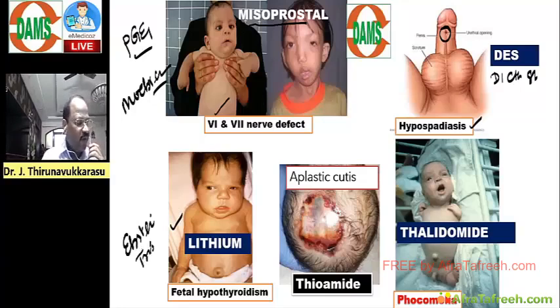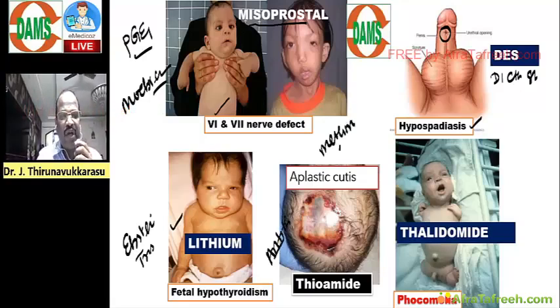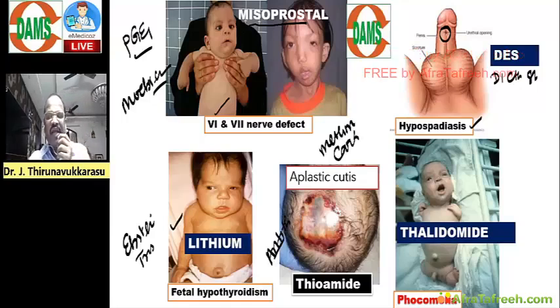And very important, thioamides, that means anti-thyroid drugs like methimazole and carbimazole. Methimazole and carbimazole may cause aplasia cutis. And then thalidomide causes phocomelia. Like that you should know teratogenicity. So that finishes the general pharmacology must-know things.